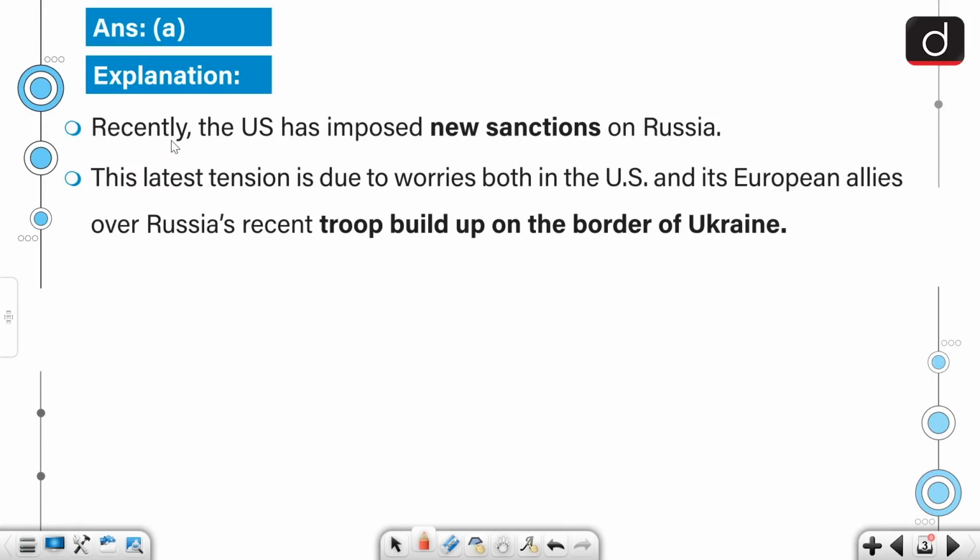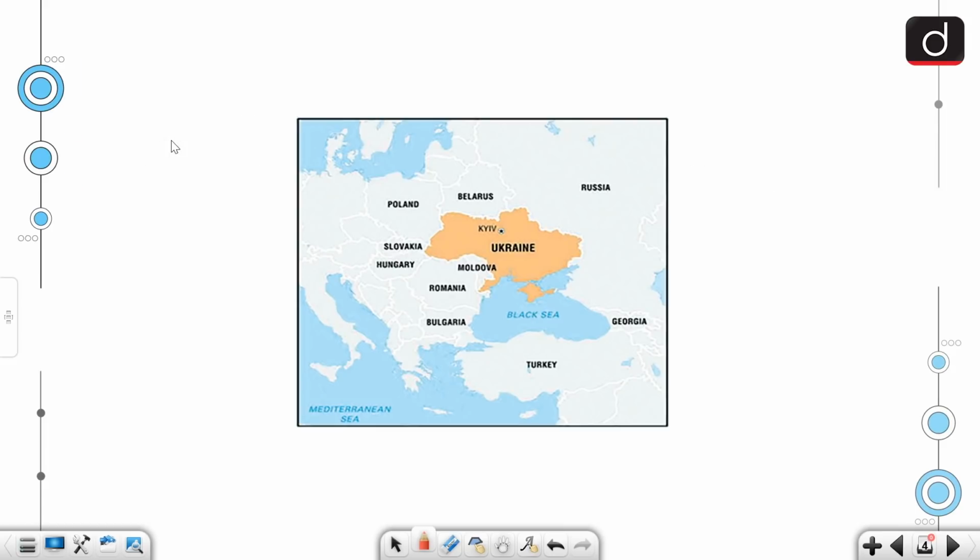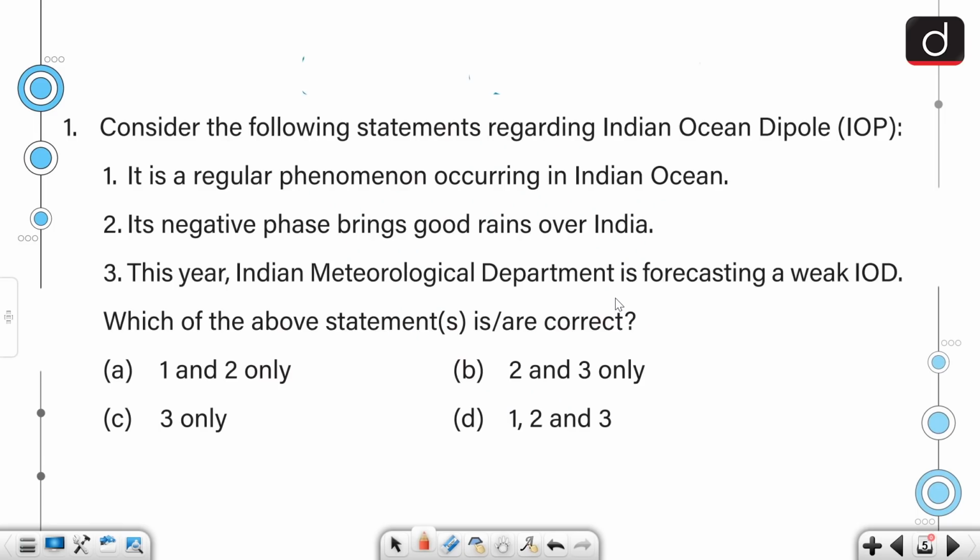Recently the US has imposed new sanctions on Russia, and the latest tension is due to worries both in the US and the European allies over Russia's recent troop buildup on the border of Ukraine. Look at the Black Sea. It shares its borders with Ukraine, Moldova, Romania, Bulgaria, Turkey, Georgia, and as well as Russia. Alright, so let's move on and look at the next question.